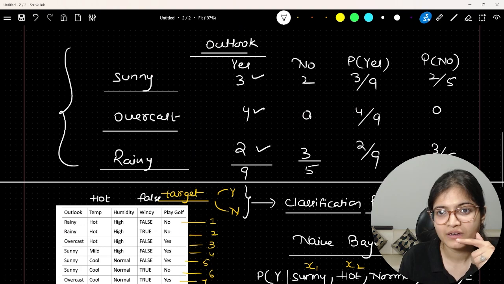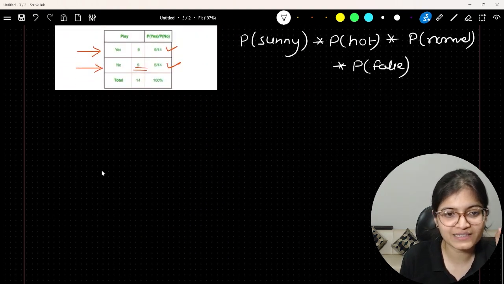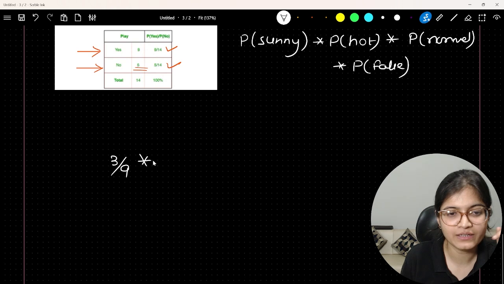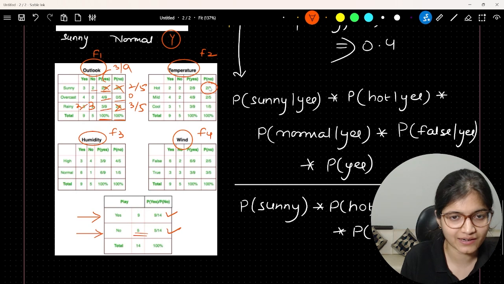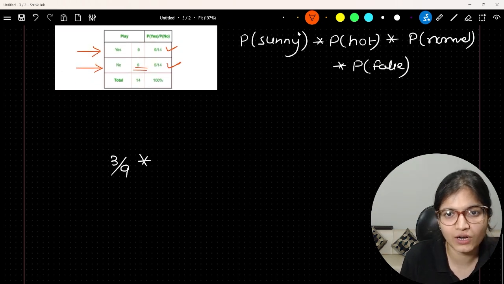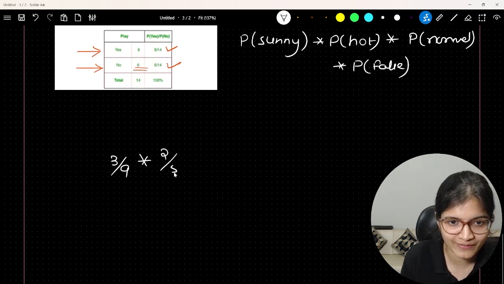Now, once you have evaluated that, what is the probability of sunny given yes? Just check it out. Sunny given yes will be 3 by 9. So you will write this number. You will say 3 by 9 multiplied by the probability of hot given yes. The temperature is hot given yes. So I am expecting this is correct, so I am writing this number.